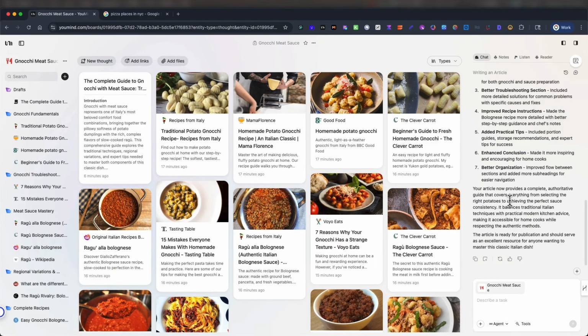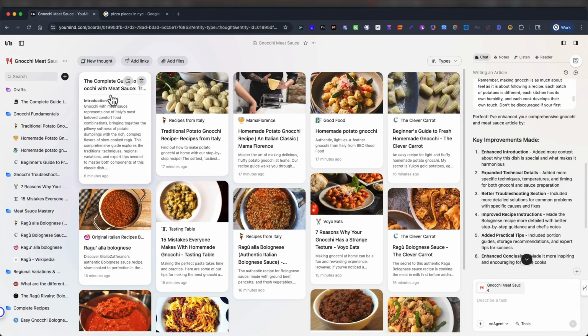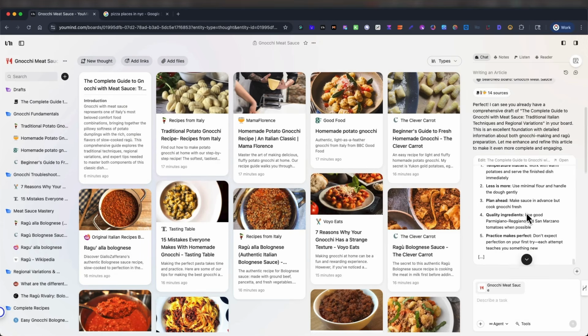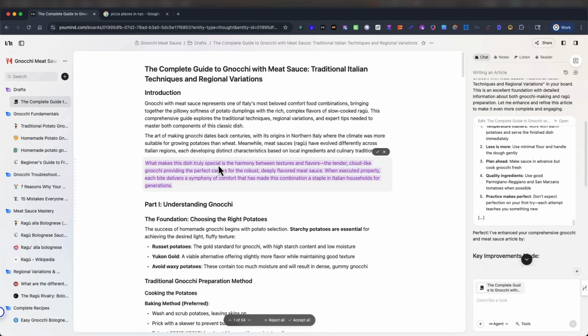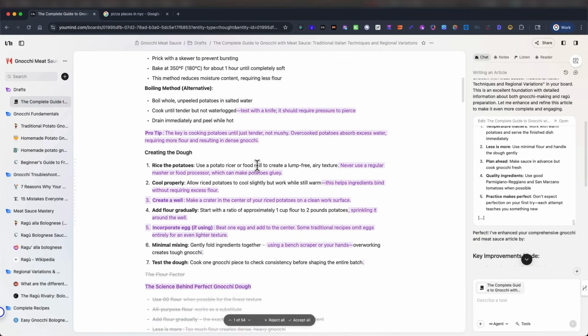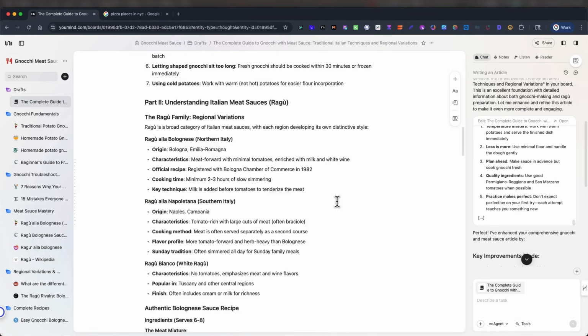Okay, so article is ready. It says here what it's done. It used the guide that it created earlier, and it added some things. So we can go to the complete guide over here, and you'll see in purple what it added to make it a nice article. Now you can reject all, you could accept all, you could duplicate this. I'm going to just accept all. And there's your article.